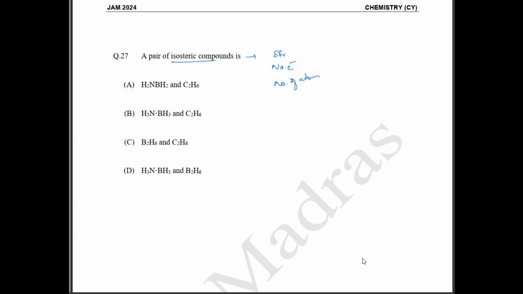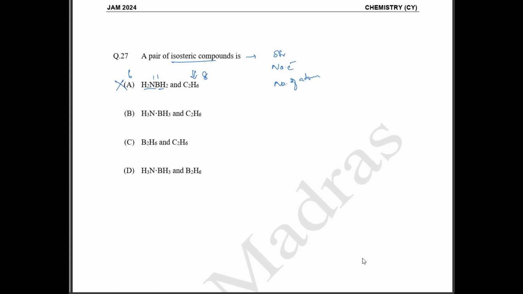So in the first one, they have given NH2 BH2. How many atoms are there here? This is going to have 6 atoms. Here how many atoms are there? Here you have 8 atoms. So the number of atoms does not match.